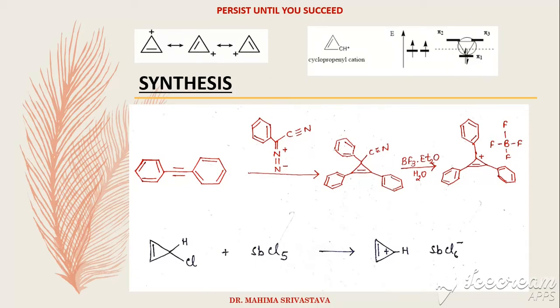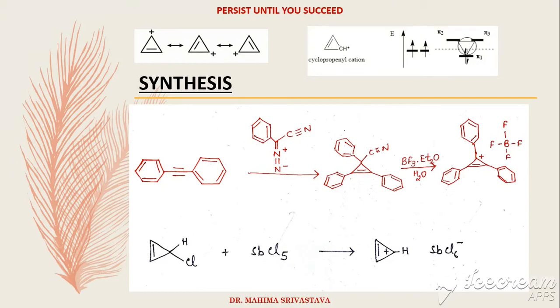Next, we move on to the synthesis of this ion. Salts of the triphenyl cyclopropenium ion were first reported in 1957 by Ronald Breslow. The salt was prepared in two steps.